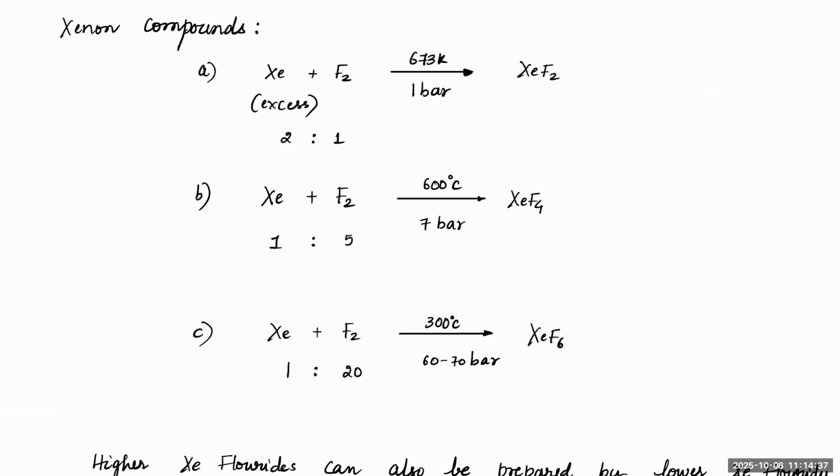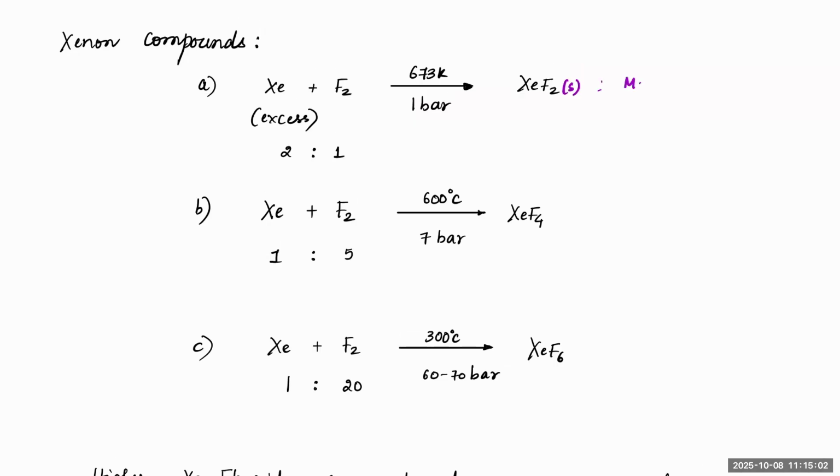Now let's see the compounds of xenon. So if it comes to Xe, when you react with F2, and considering xenon is in excess, or at least 2 is to 1 mole, this is minimum, then at around 673 kelvins and 1 bar, it will form XeF2. XeF2 will be in a solid state. Got it? Next, its melting point is around 402 kelvins.